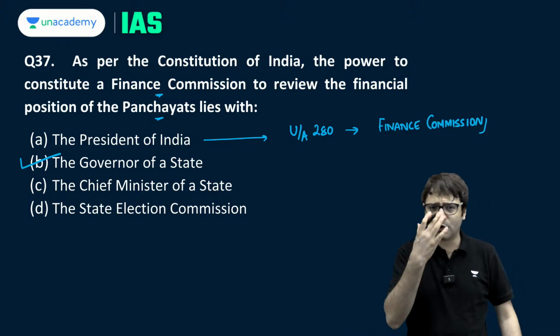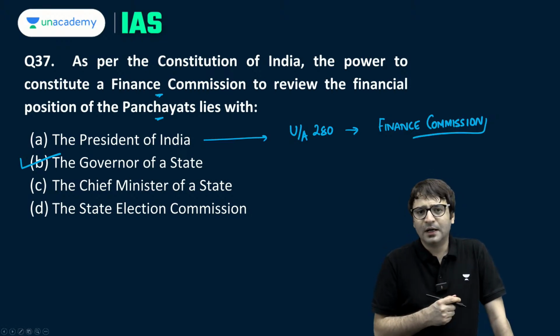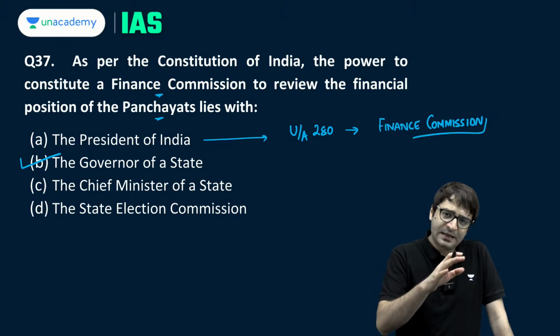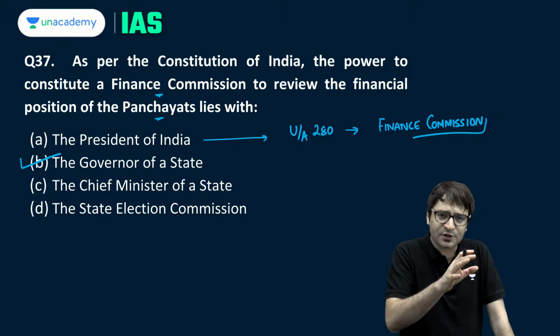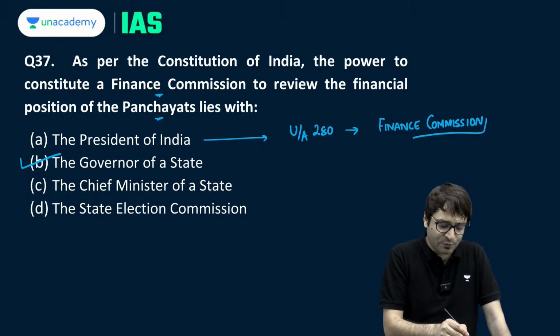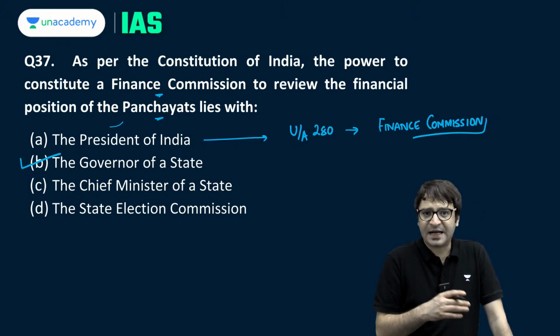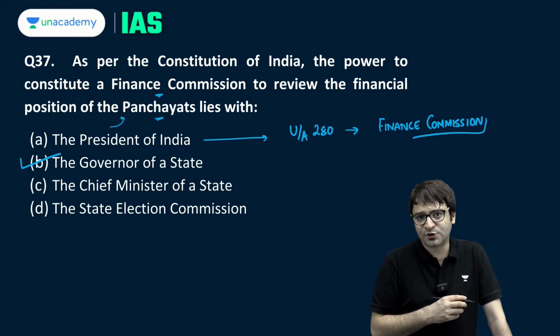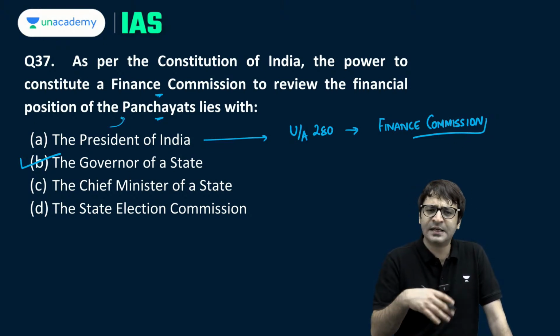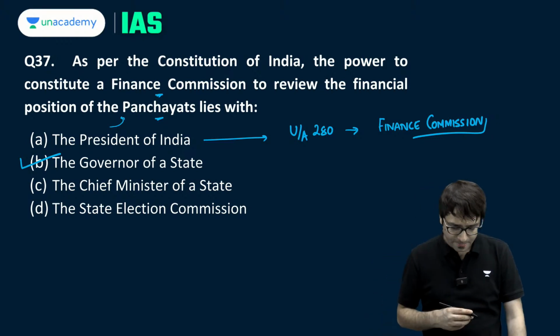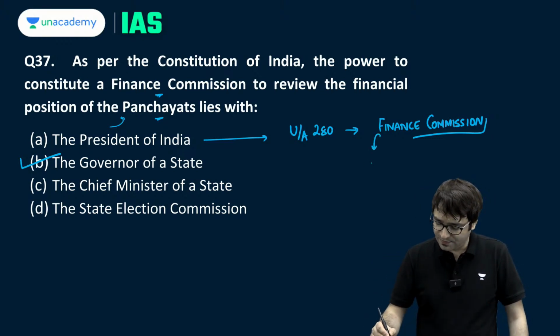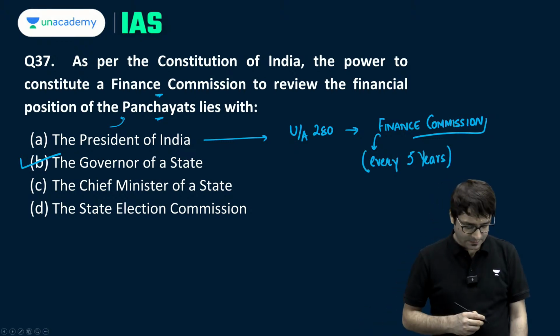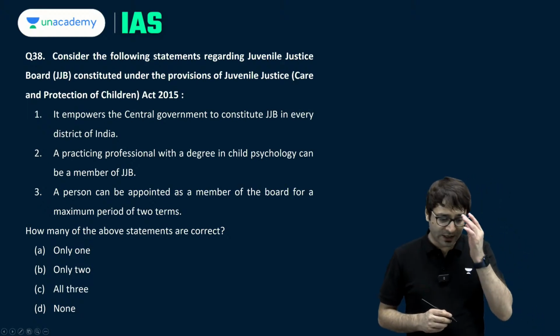But under Article 243, which deals with provisions related to panchayat, for reviewing the financial position of the panchayats, a state finance commission is constituted by the governor of that state after every 5 years. Something we can mention here as well, every 5 years. Clear? Let's look at another question.